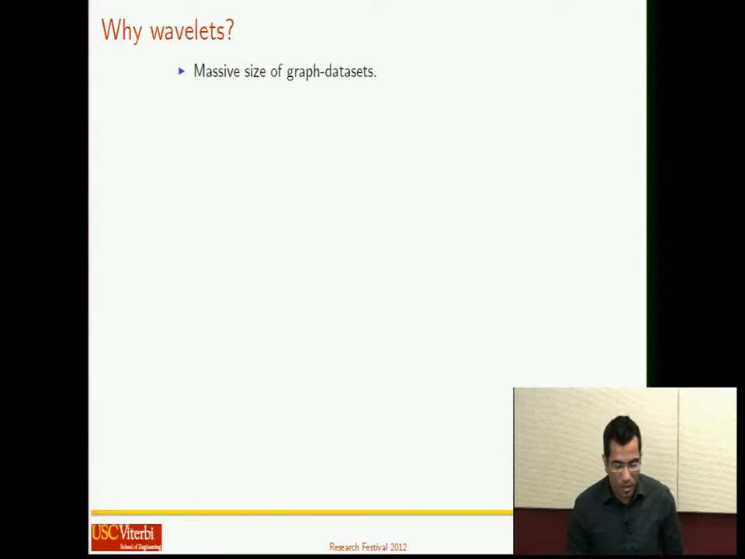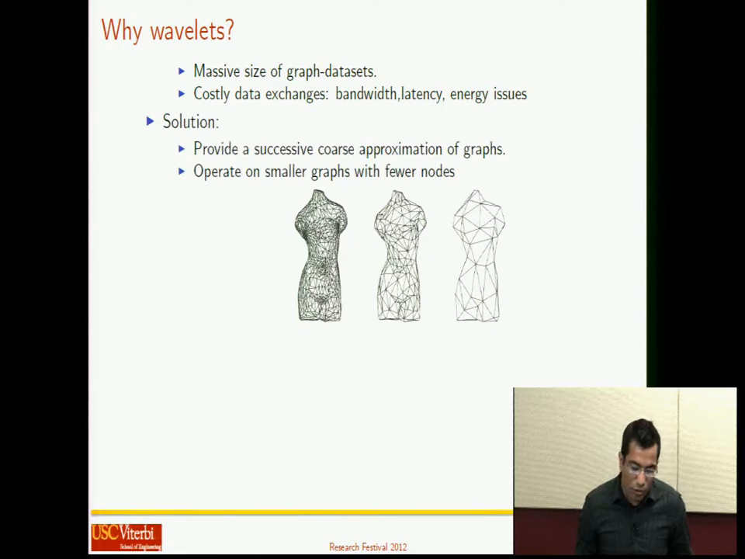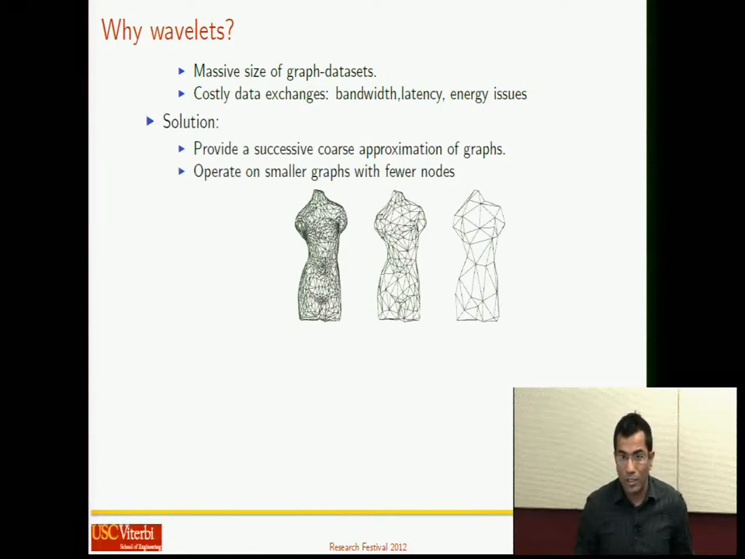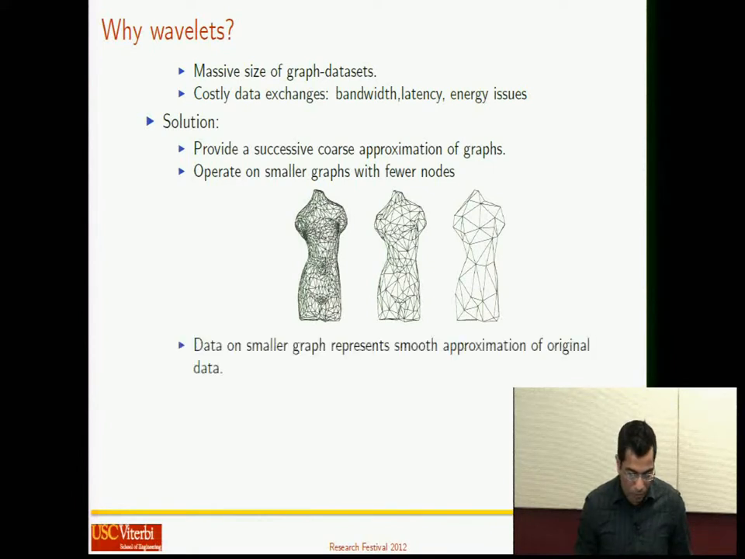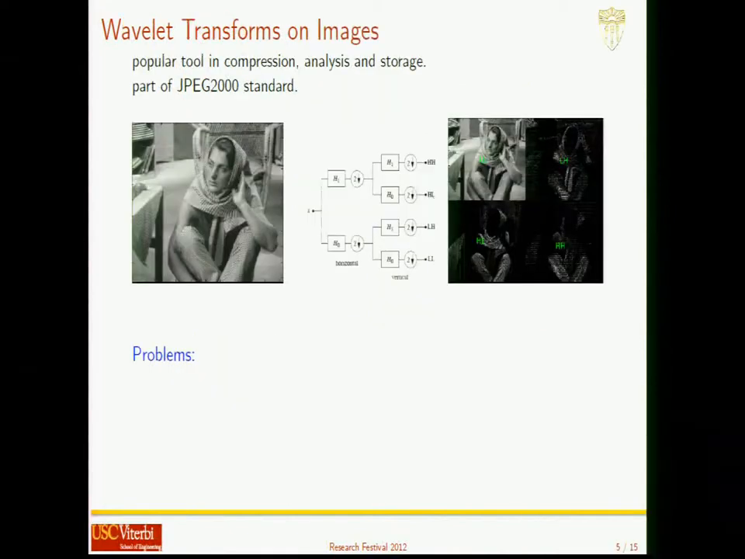Why wavelets? In many graph datasets, massive size is a problem. In yet other applications, the data exchanges are costly because of bandwidth, latency, and energy issues. So the solution is to provide a coarse approximation of these graphs and operate on smaller graphs with fewer nodes, such that the data on the smaller graph represents a smooth approximation of the original data. And this is similar to what wavelet approximation does in the digital signal processing domain. So let us see what that is.